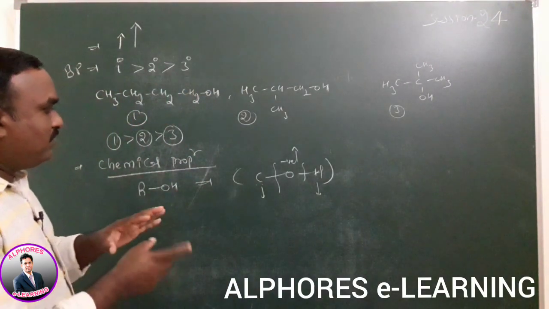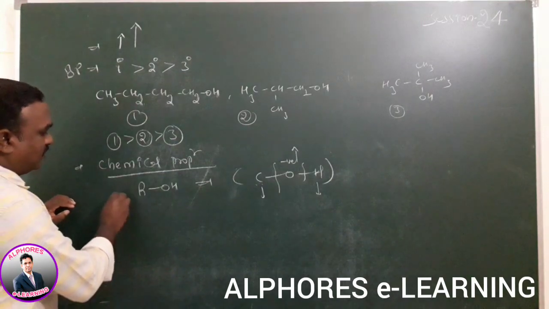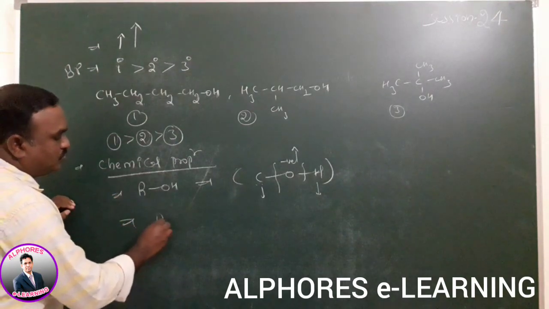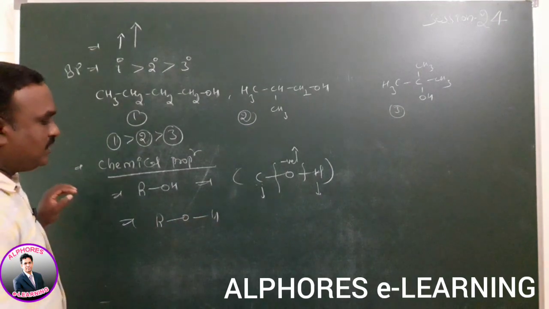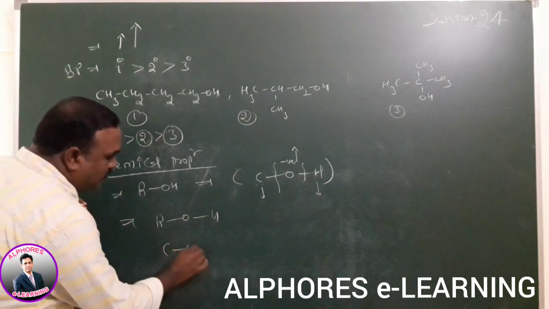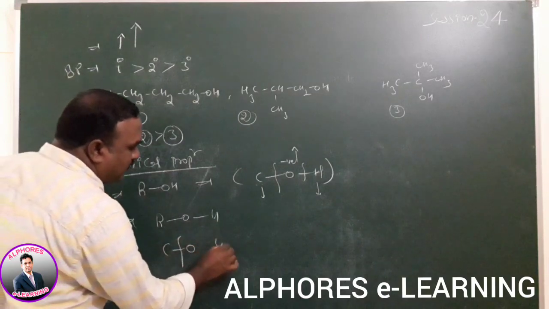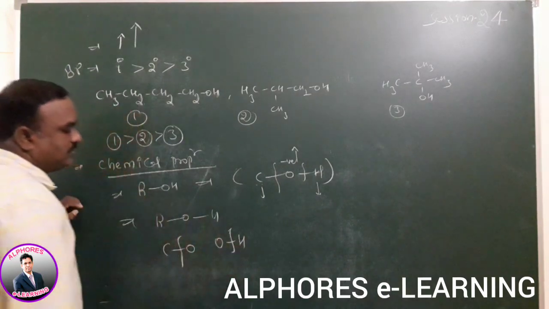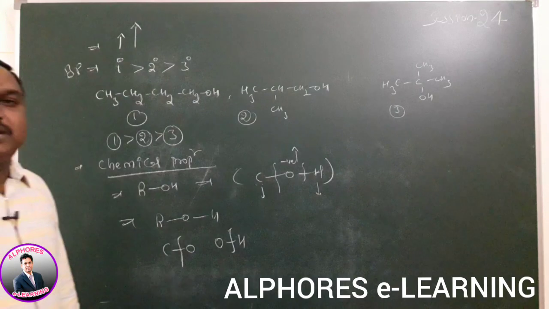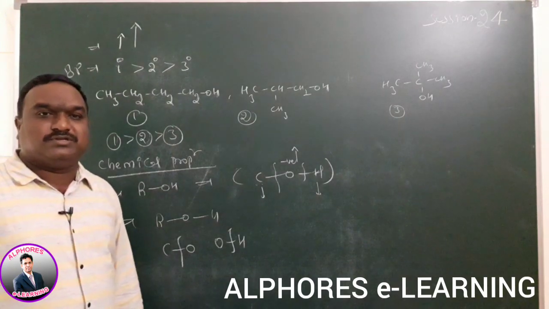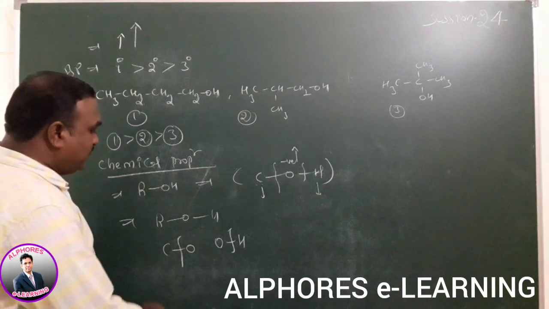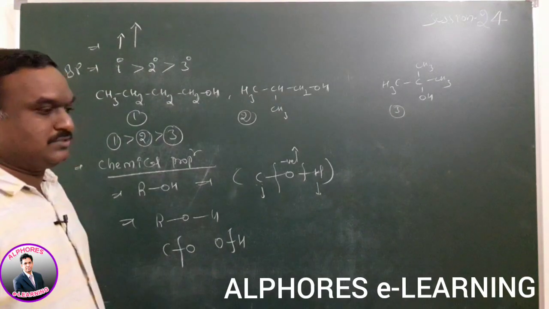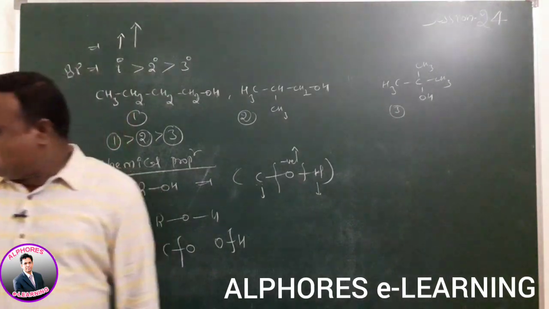Whatever alcohol is given, in alcohols two types of cleavage are possible: carbon-oxygen bond cleavage and hydrogen-oxygen bond cleavage. Now, how can you explain that concept? Based on the given molecule structures.